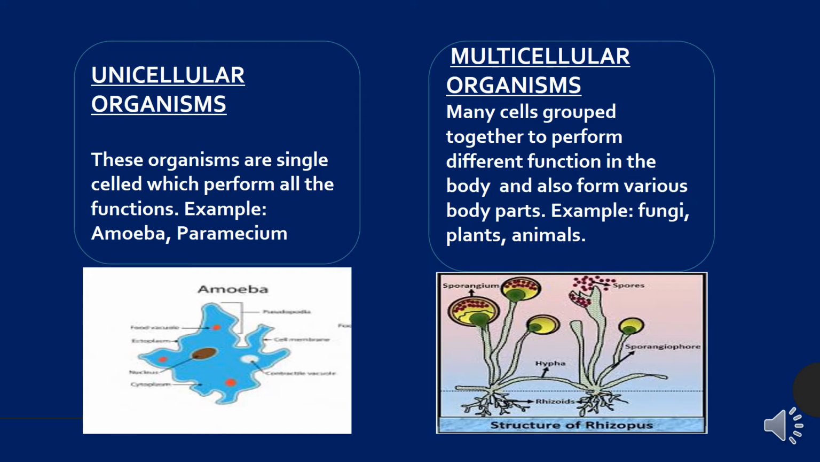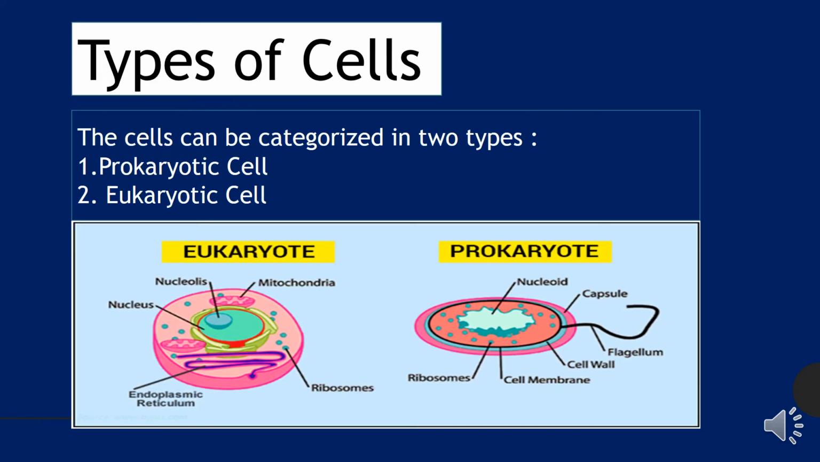In fungi there is one exception, that is yeast. Yeast is a unicellular fungus. And if we talk about unicellular organisms, the examples are amoeba, paramecium and euglena. So that was about the types of organisms based on the number of cells present in them.